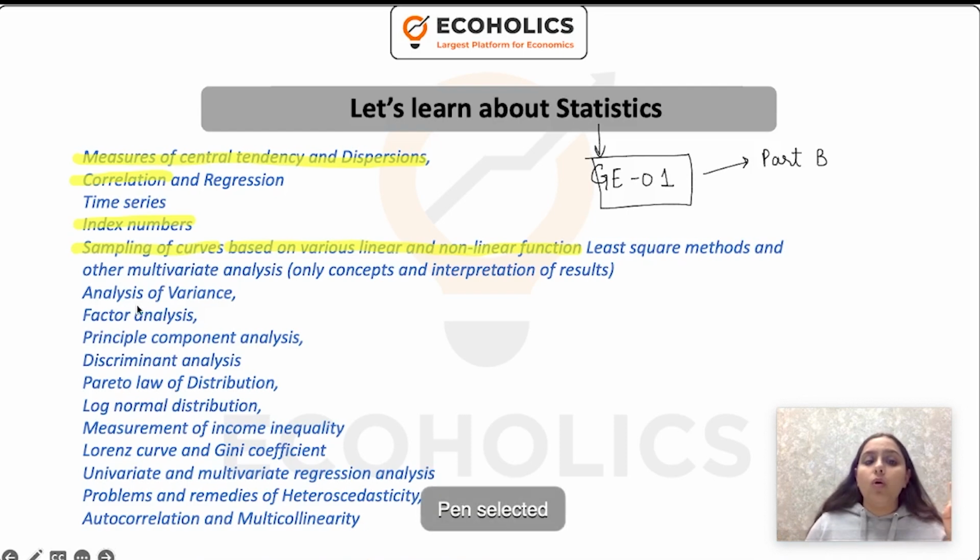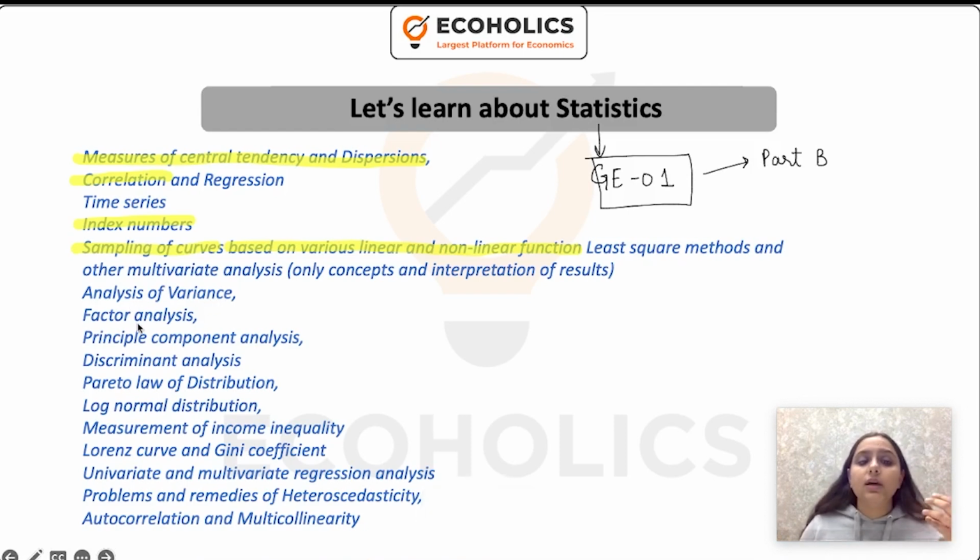Analysis of variance, factor analysis, and all of these are part of econometrics. And then measurement of income inequality, log normal distributions, these are part of income distribution. So please be sure with the syllabus. This is what you need to first clear yourself with, the statistics syllabus. Now, talking about the relevance of each topic, I will be telling you about the relevance of each topic.